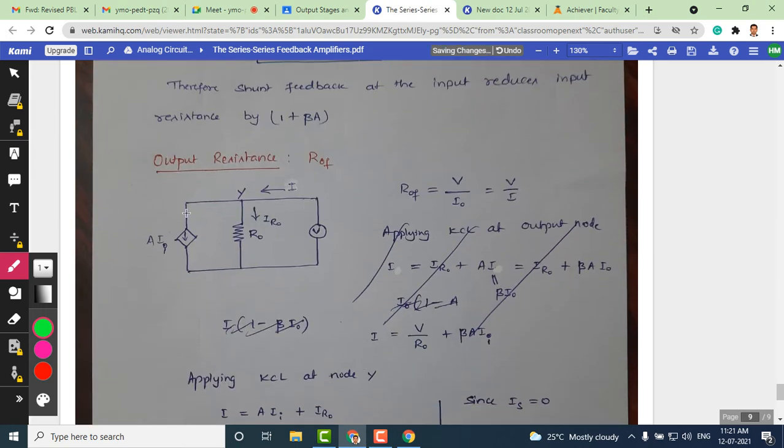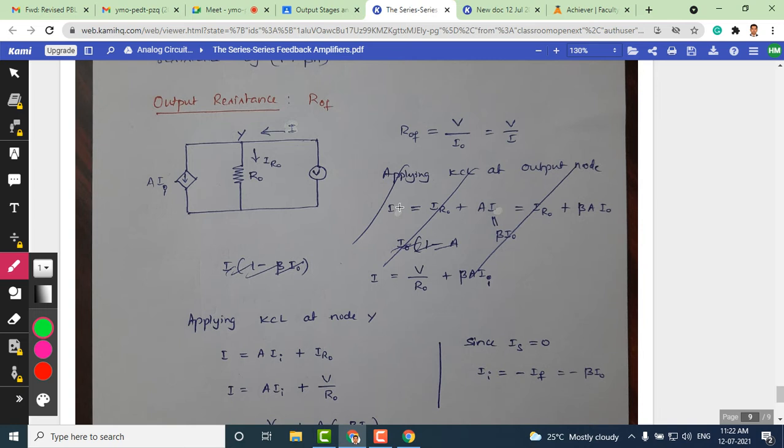And again, see the same experimental setup, but here the input is at the output part. When we extract here, we have a current source, there is output resistance here, and there is a temporary voltage source, and that is giving a current as I here. So as per the definition, ROF is nothing but V by I naught, and for this circuit it can be written as V by I. The ratio of these two gives you the output resistance here.